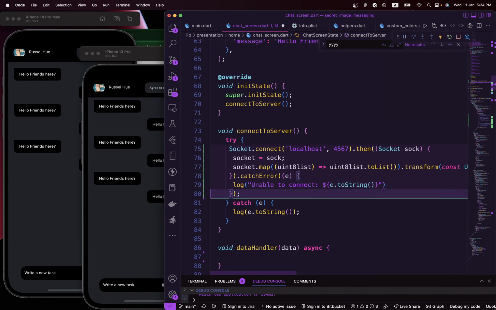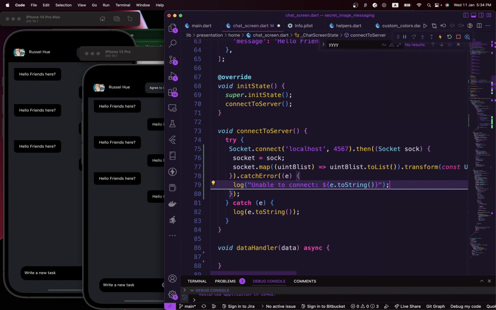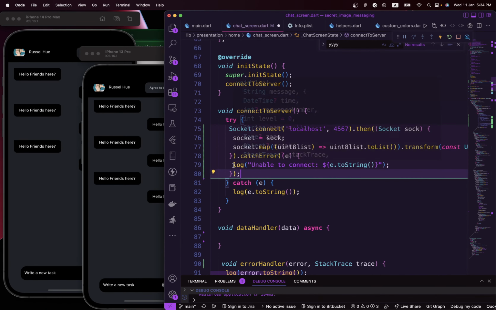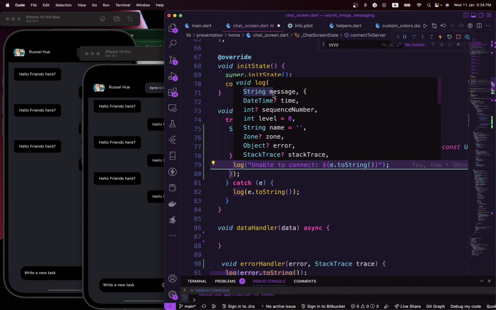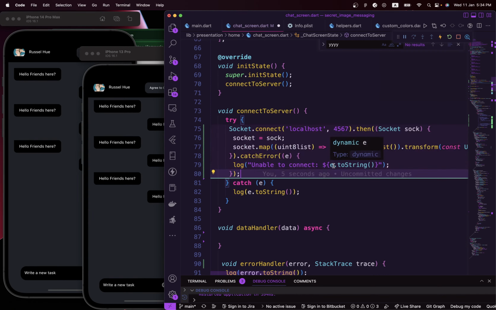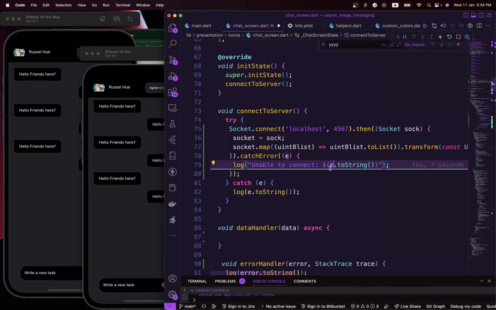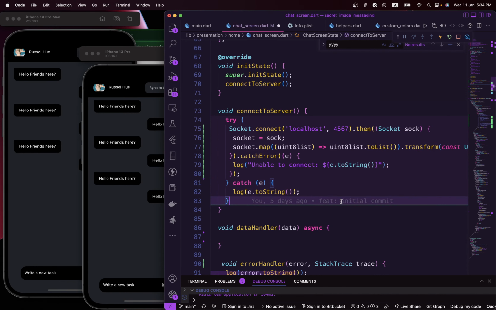e.toString. The reason why we are using .toString right there, I will explain to you guys, is that whenever you want to log this out, the log statement is actually expecting the message to be a string. But in this case, the error is not actually a string, it's a dynamic, in this case an object, and the object is an error object. So what I need to do is print out the toString representation of this particular object. So that's why we're using the toString on it. That will actually fix the issue, because if you don't do that, this part here will actually break and cause another error to break our code.